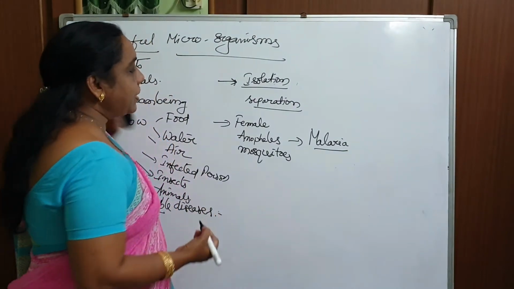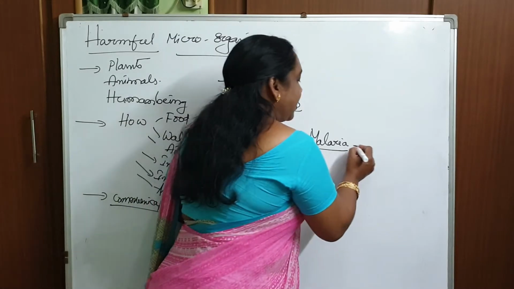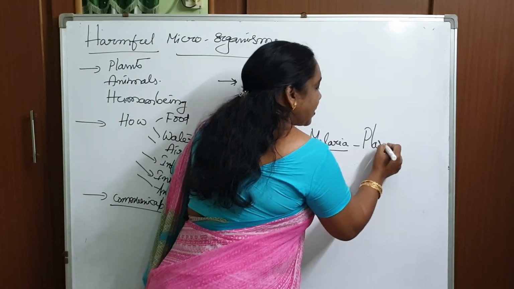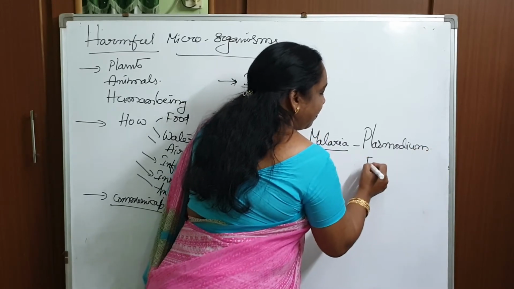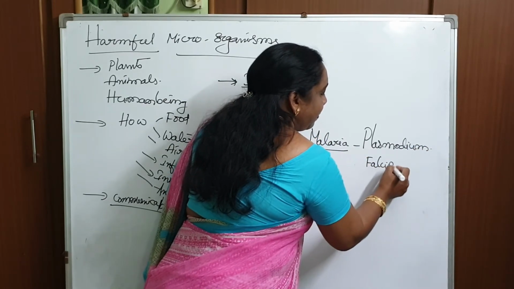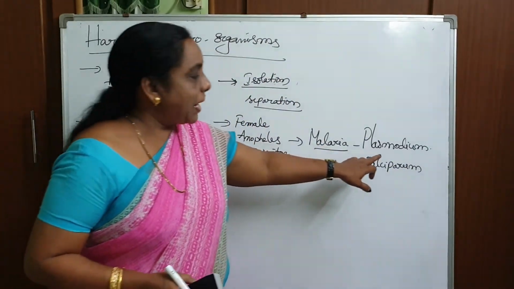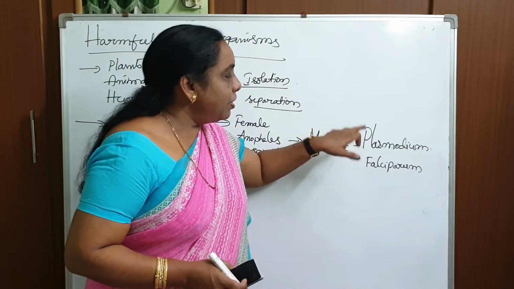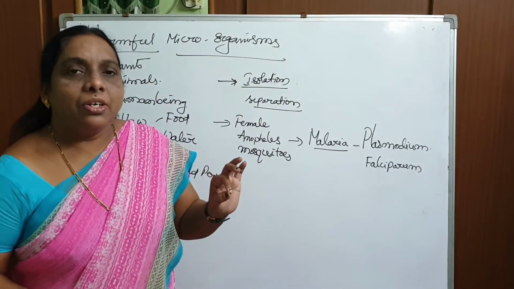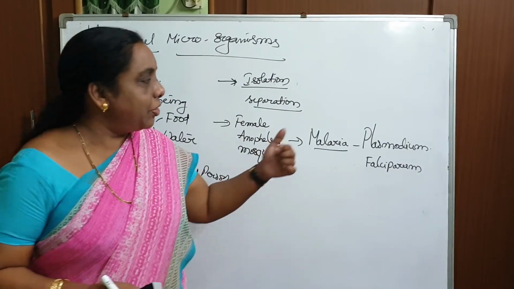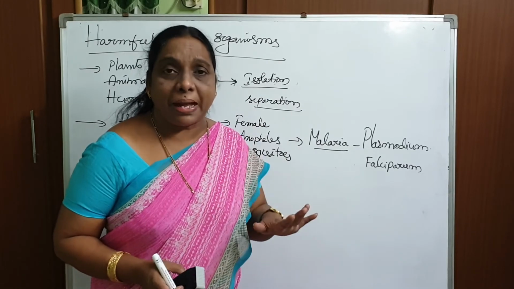How does this malaria-causing organism enter into our body? The larval form is named Plasmodium, Plasmodium falciparum. Whenever a mosquito infected with Plasmodium falciparum bites a healthy person, it releases this larval form into our body and it reaches the red blood corpuscles, where it stays back.